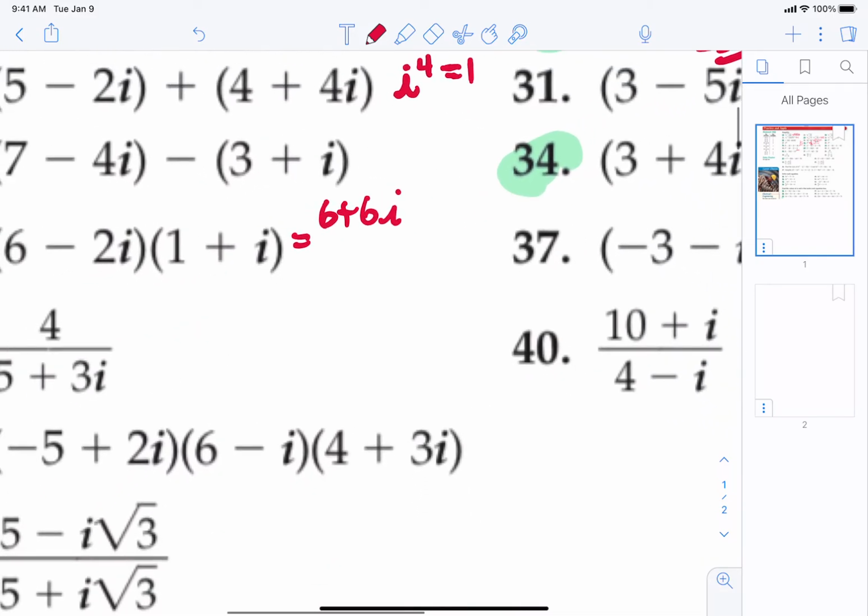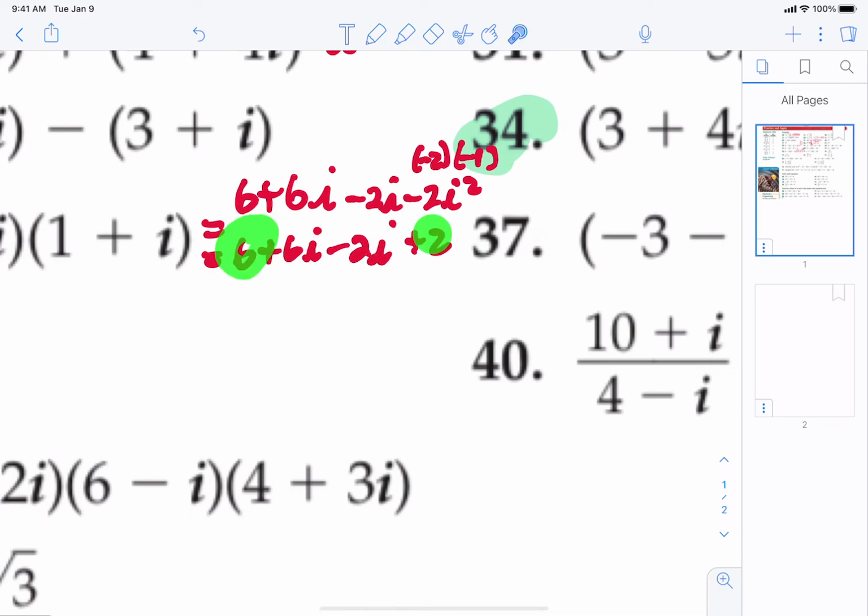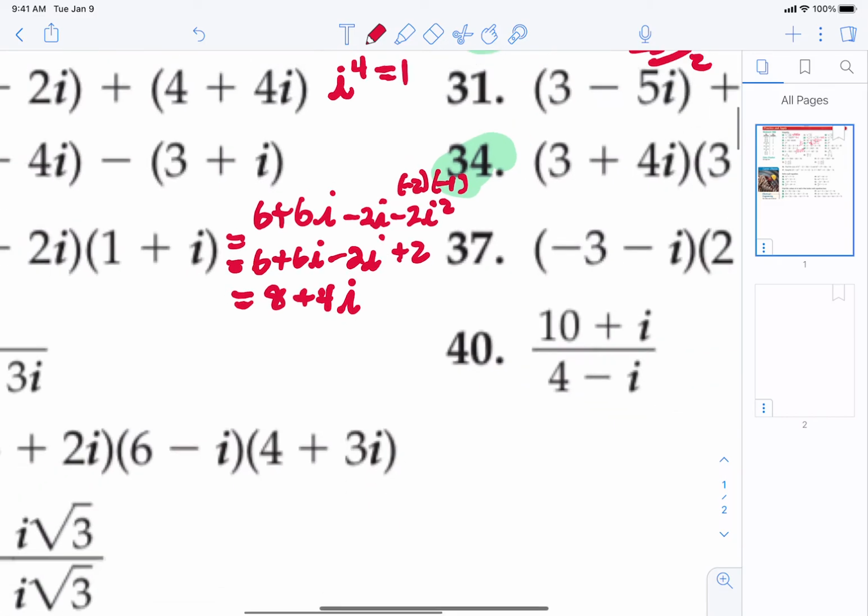We get negative 2i minus 2i squared. Now i squared should never be left in the problem. That is equivalent to negative 1. So that's really negative 2 times negative 1. So we really have here 6 plus 6i minus 2i plus 2. And then we can combine those. Those two are like terms for a final answer of 8 plus 4i.